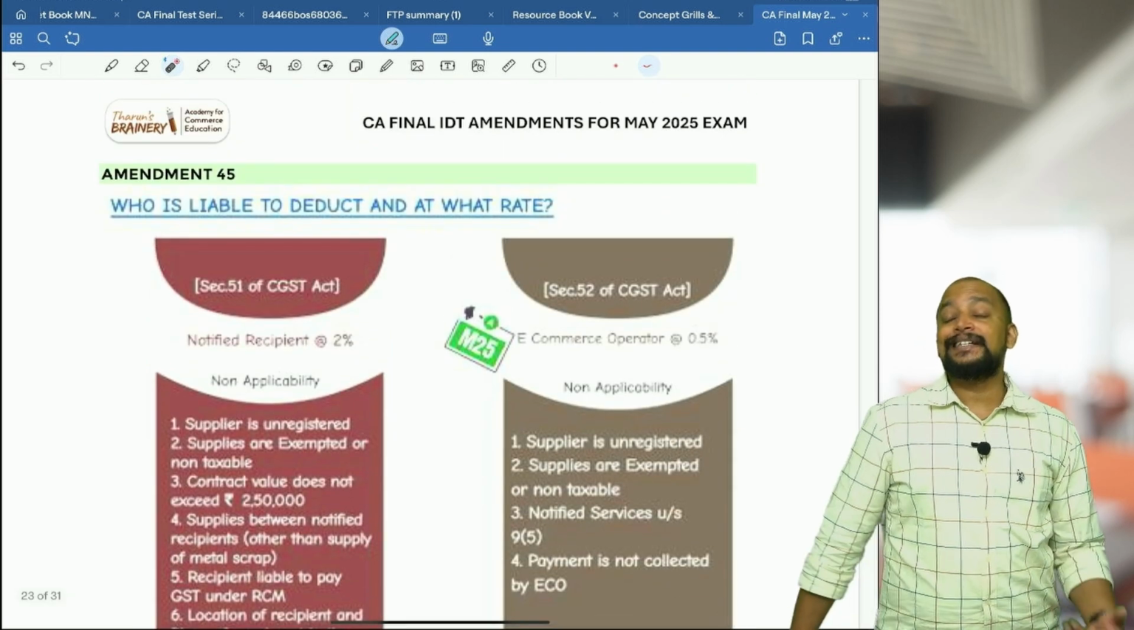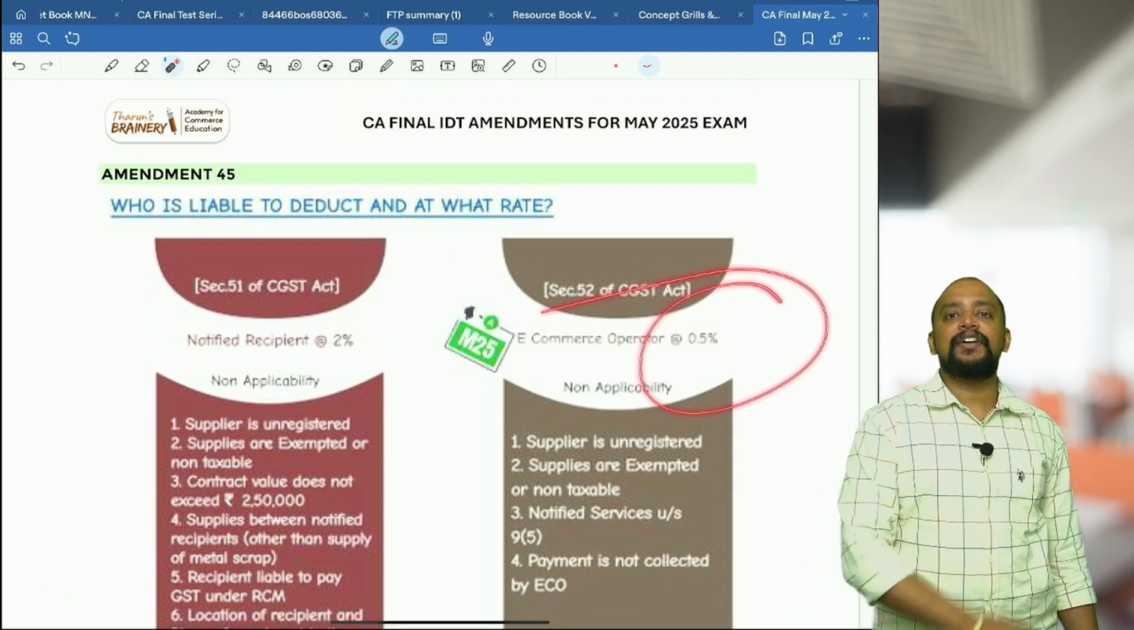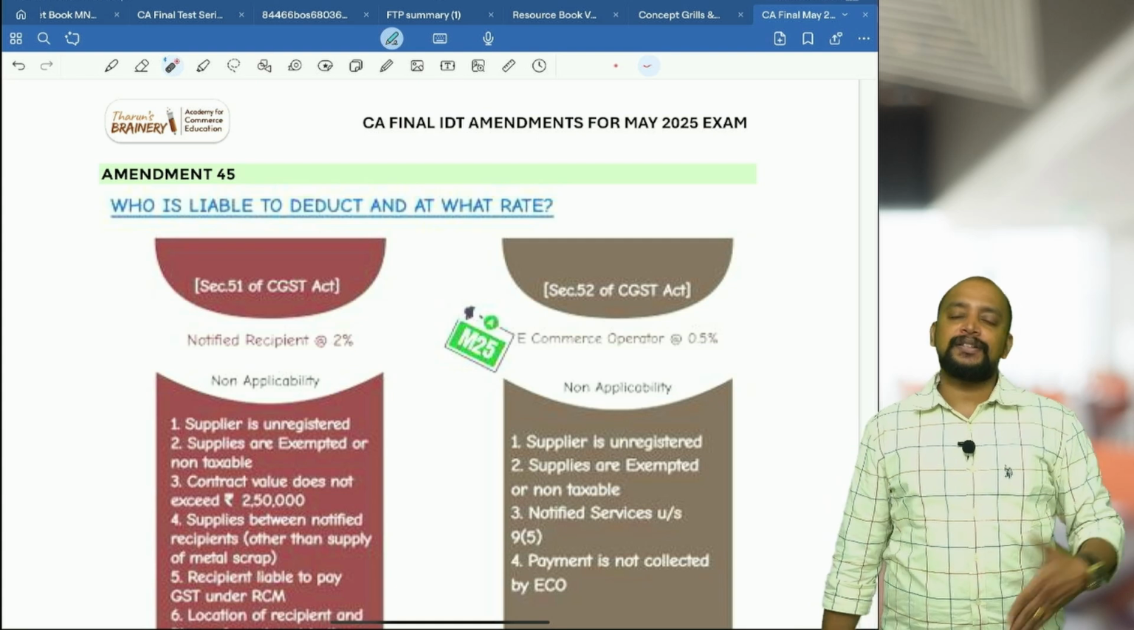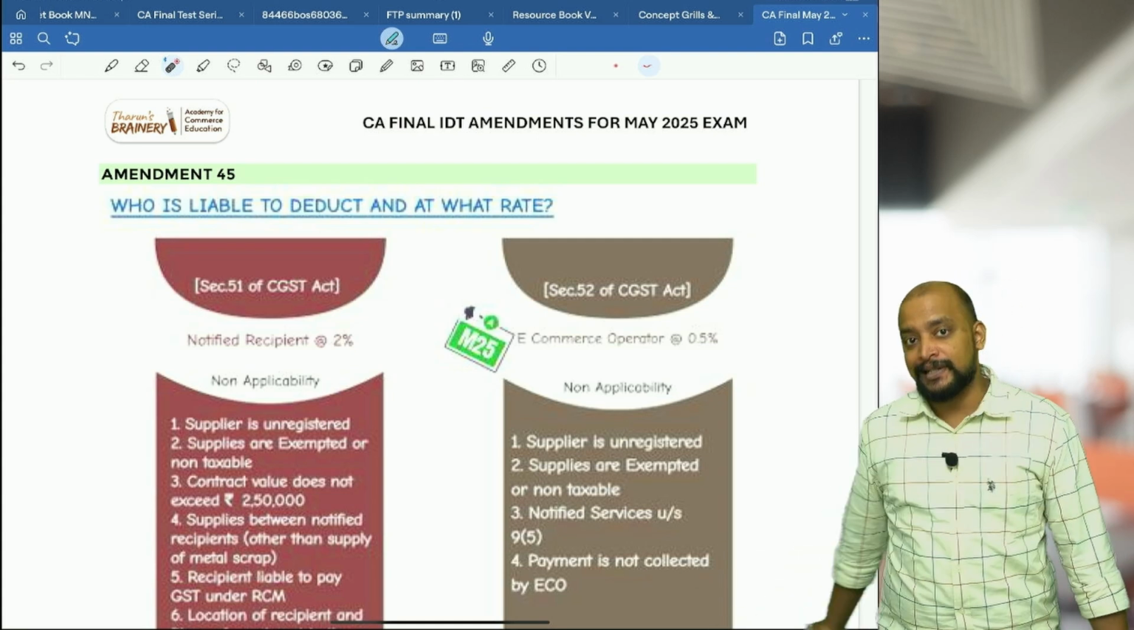Then one more amendment in TCS is that the rate of TCS is 0.5%. Previously it was 1%, now 0.5%, that is 0.25% CGST and 0.25% SGST.